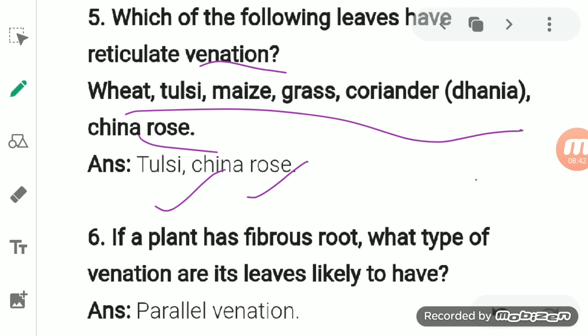Now see, if the plant has a fibrous root, what type of venation are its leaves likely to have? So we have studied the relationship between the type of venation and the type of roots: a fibrous root always has parallel venation, while a tap root has reticulate venation. Okay, so the plant which has the fibrous root has parallel venation too, while the plant which has the tap root has reticulate venation.